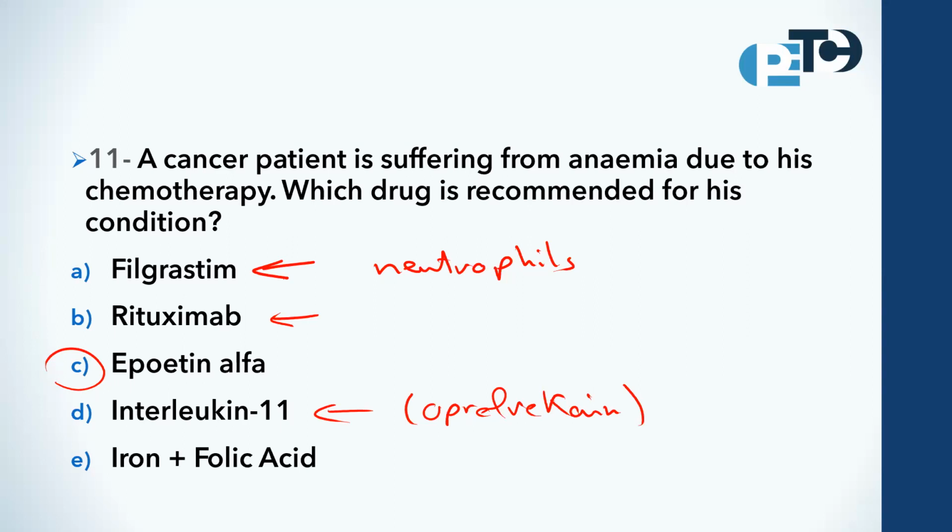It is a growth factor that can stimulate the production of platelets, and it is used to prevent and treat thrombocytopenia. Okay, what about iron plus folic acid? This combination is commonly used to treat the nutritional deficiency of iron and folic acid. Here we have no problem with the iron and folic acid. The main problem is the erythropoietin. Therefore, the right answer will be epoetin alpha.